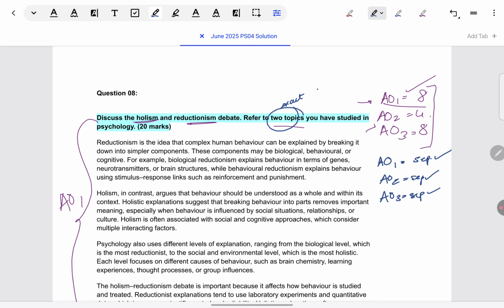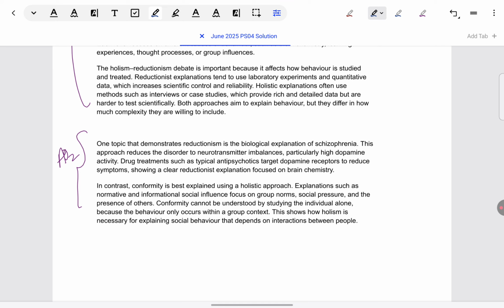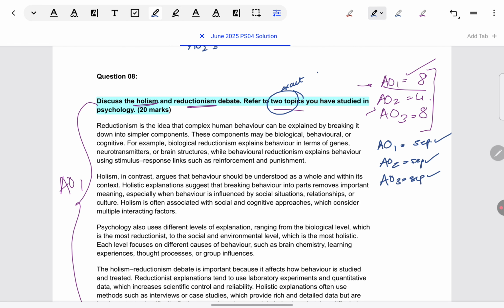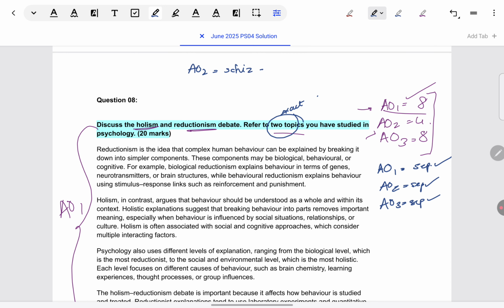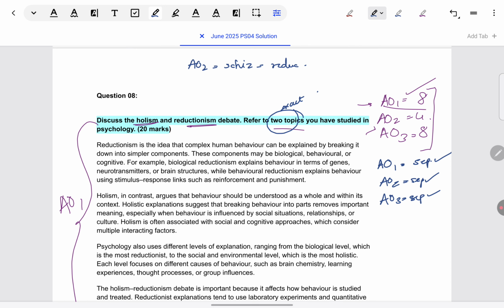Before writing, make your outline. In the paper also, many times they give you a space to make your outline. Sometimes they forget. Doesn't matter. Even if they've not given the space, you can use the top blank space in the question or that extra supplement to make your outline. What you need to make in your outline before you write anything is what you are going to cover in AO2, just to make sure that it does qualify for what you're covering it under and you're not making a mistake. Like for AO2, in this model answer, we can see schizophrenia has been taken to support reductionism. So if it's coming to your mind, I will take schizophrenia to support reductionism, just write it down in front of you, very roughly.